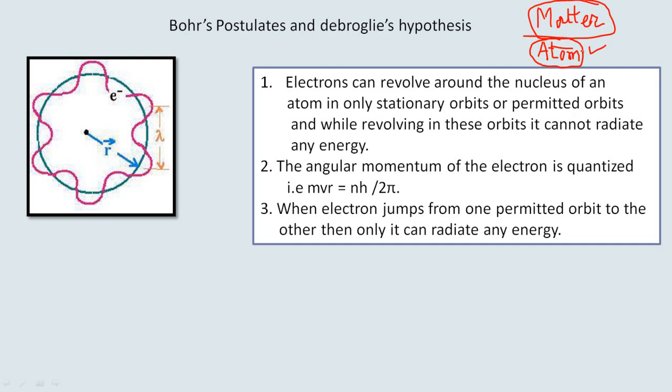The first atomic model was given by Thomson, and according to Thomson, an atom consists of an array of positively charged particles in which some negatively charged particles are put like plums.